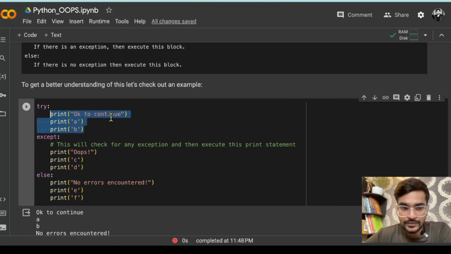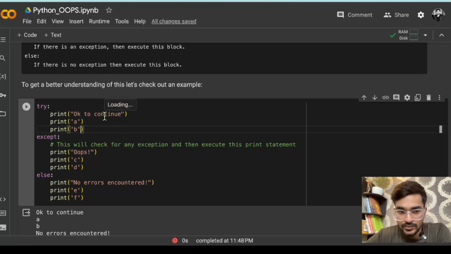Let's say I'm giving a different print statement. Let's say "OK to continue", then a small a, then a small b. So you can see now in this block everything is looking fine. "OK to continue" is just a string which will be printed.